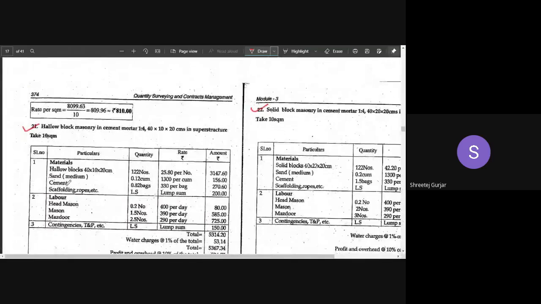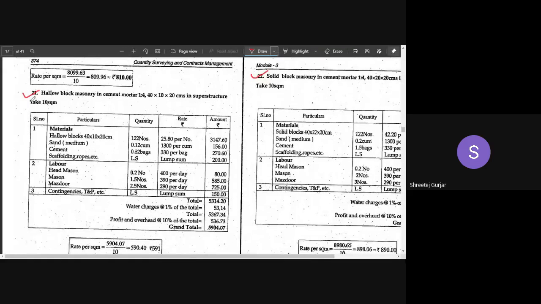Now, moving on. Here also you can see this is hollow brick masonry, but the size of the brick they have given here is different. The size of block they have given is 40 into 10 into 20. Okay, the remaining things are same.